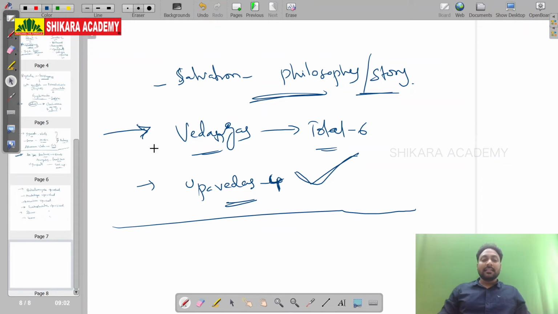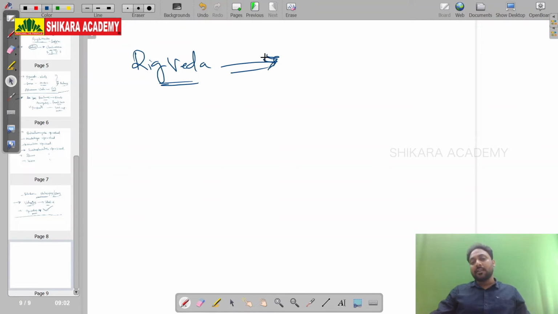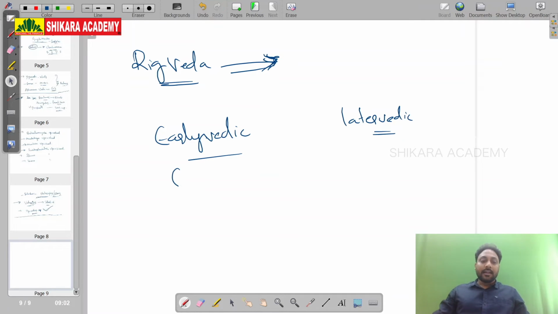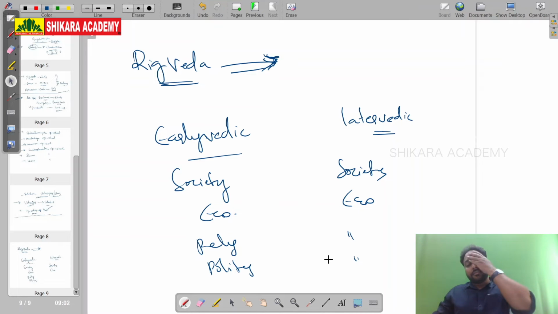After this Vedic literature, the most important source to know about the Aryans' lifestyle is the Rig Veda. Every point which we are mentioning is coming from the Rig Veda only. The early Vedic period and the later Vedic period are completely different in society, economy, religion, and polity. So two phases we are going to study.